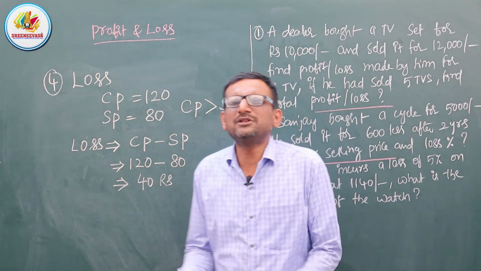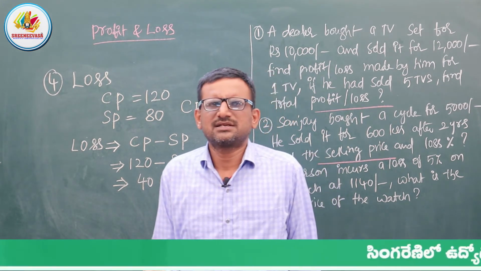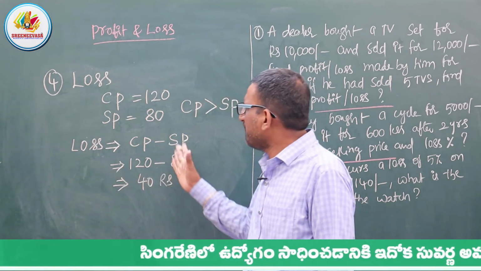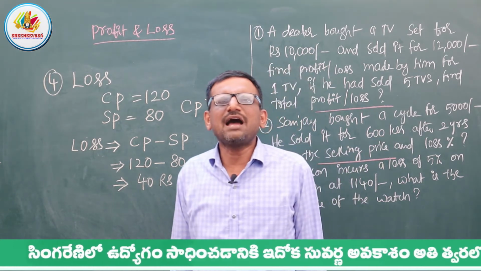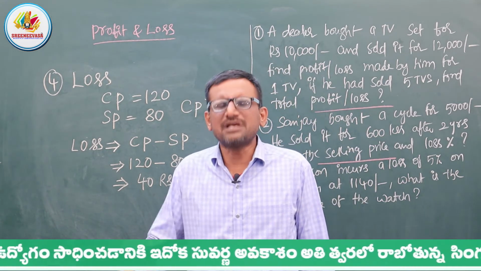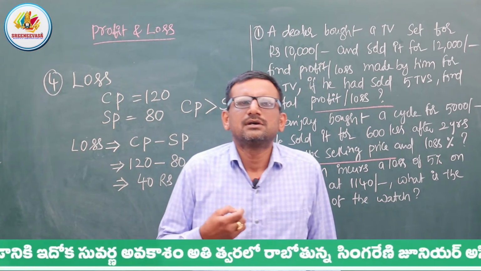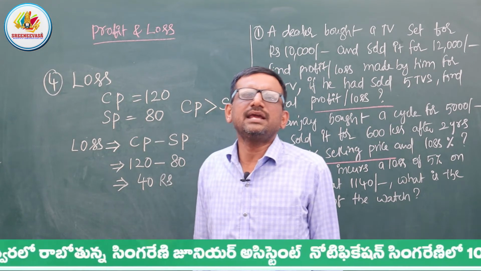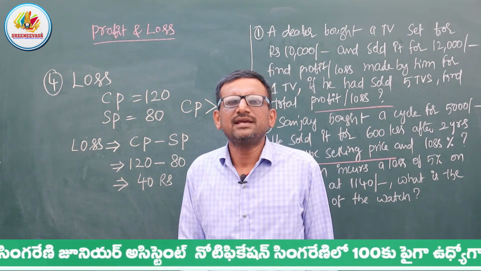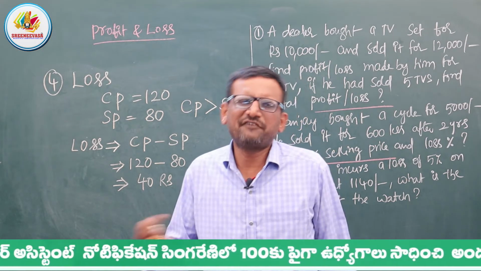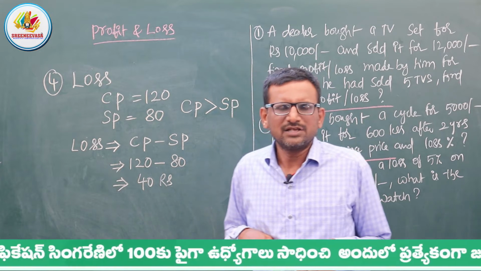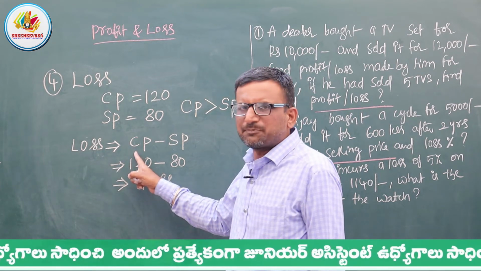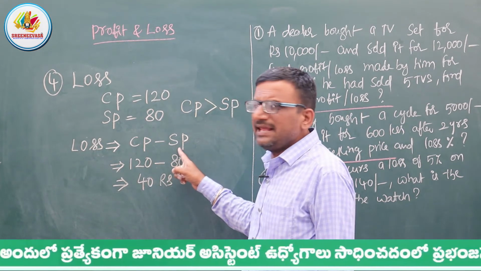It's a very simple thing. I purchased a product, an item worth 120 rupees. Again, due to some problem, I sold it to another person for 80 rupees. The cost price is 120, the selling price is 80. Definitely I will get the loss only. So how much loss did I get? Loss equals cost price minus selling price.